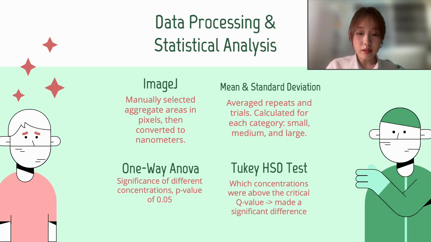After these data sets, I averaged them out per repeat to form trial averages and then a total average per aggregate size. I calculated this per category, and I also calculated standard deviation for each of these data values. Then, in order to understand the significance of my data, I performed a one-way ANOVA test, which attempted to find the significance of EGCG concentrations with a p-value of 0.05. Finally, I performed a Tukey HSD test, which found which concentrations were above the critical Q value and thus made a significant difference.